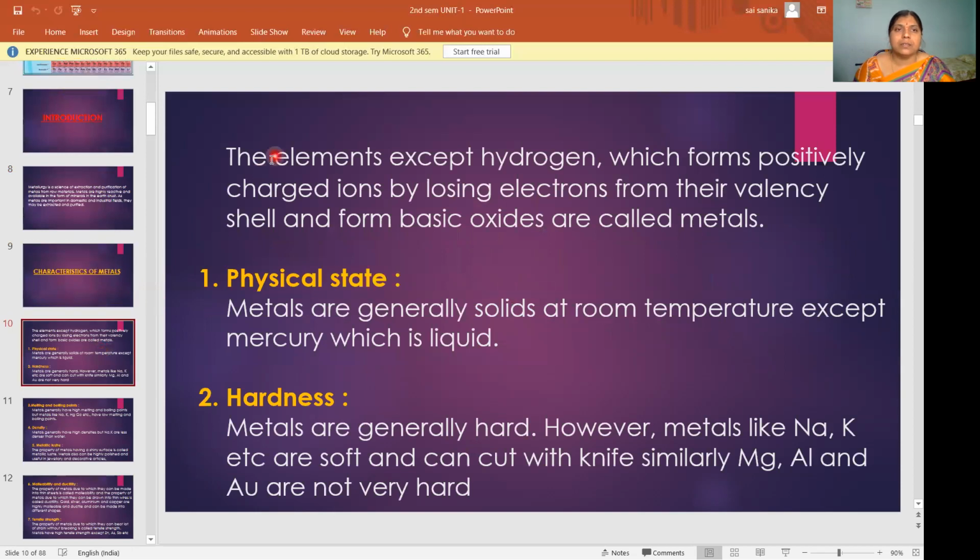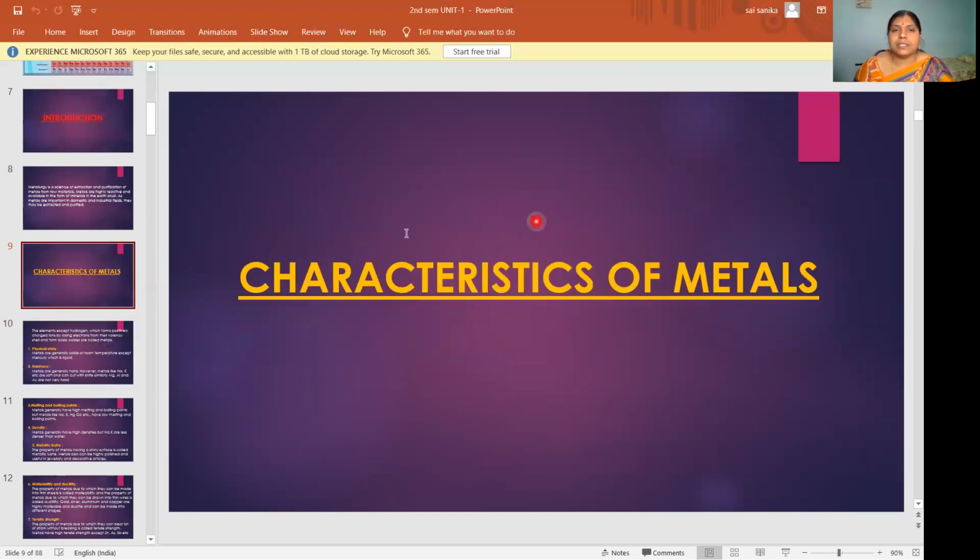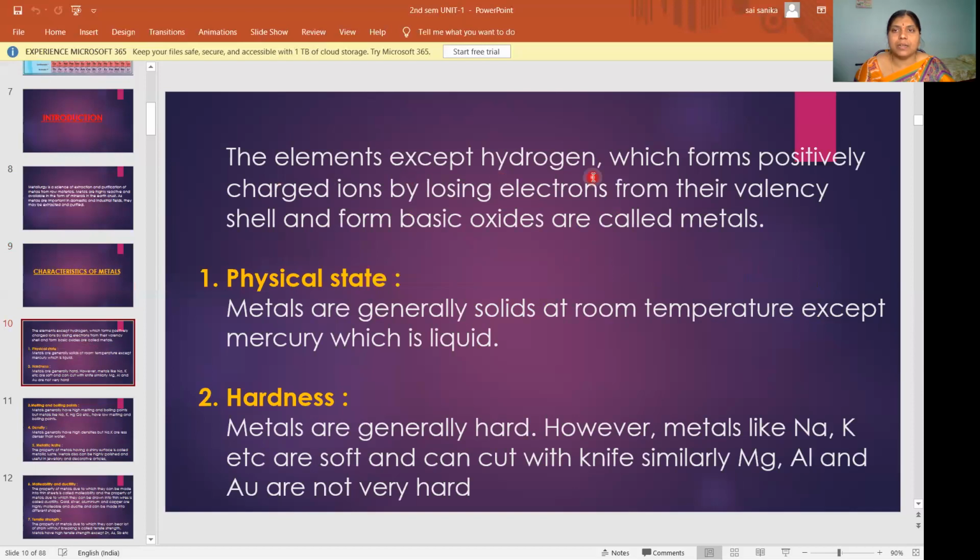Next. Characteristics of metals. Next we will deal with the characteristics of metals. The elements, except hydrogen, which form positively charged ions by losing electrons from their valency shell and form basic oxides are called metals.